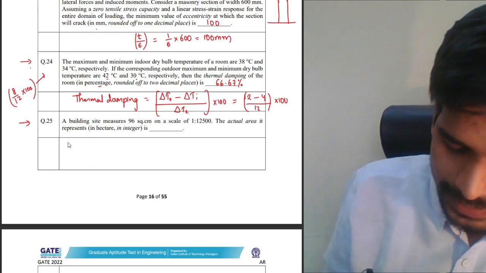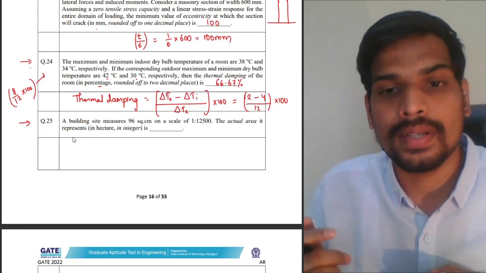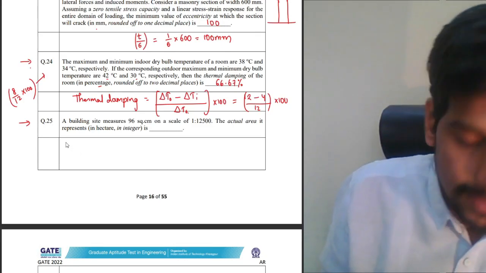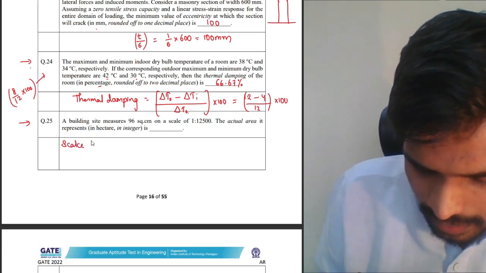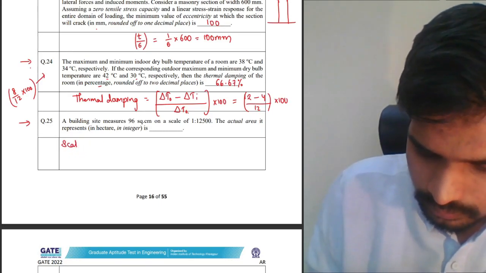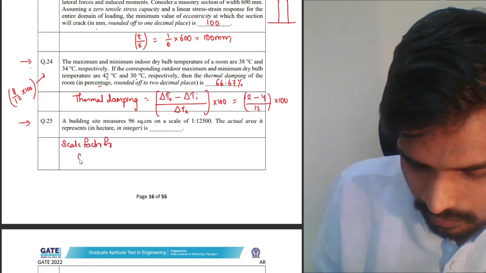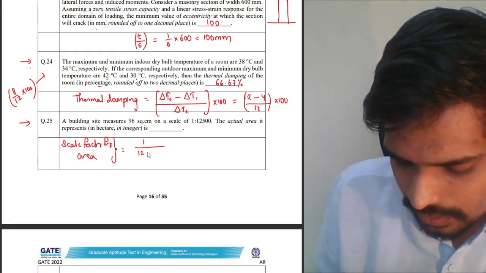When you express the scale for areas, like 1 centimeter square will be how much on site, you need to square the scale. So the scale factor for area is basically square the given scale, 1:2,500, just square it.